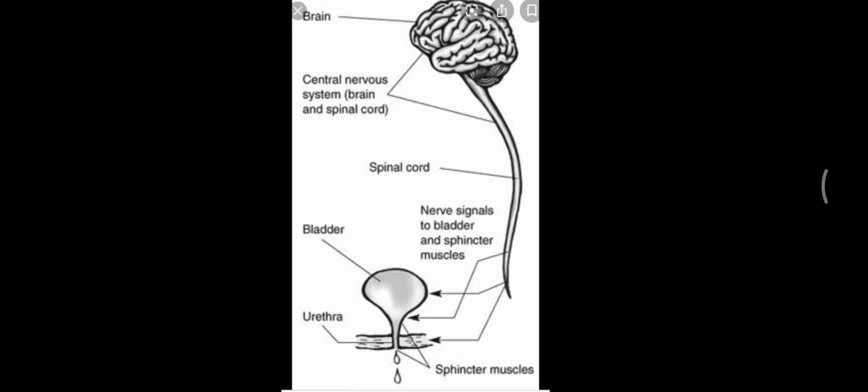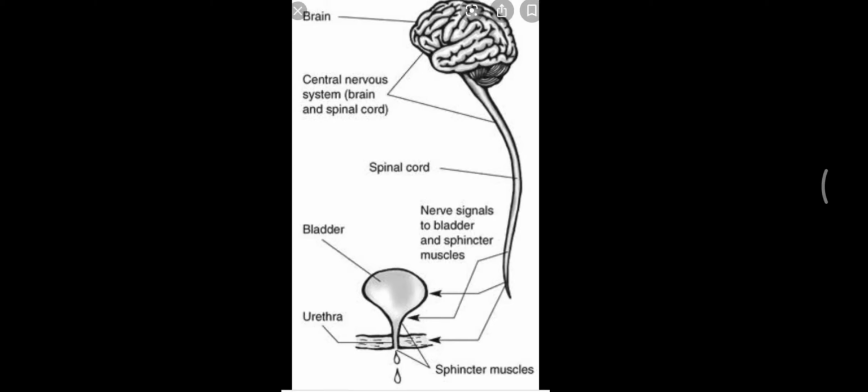We very well know that the bladder has smooth muscles, and so these smooth muscles start contracting, and as a result of this contraction the urethra relaxes. As the urethra relaxes, the urethral sphincter will open and urine is basically released out of the body.